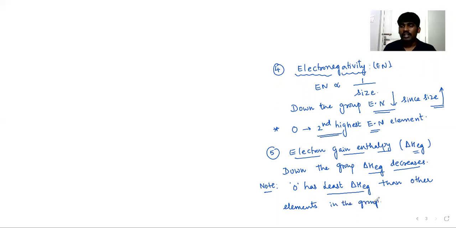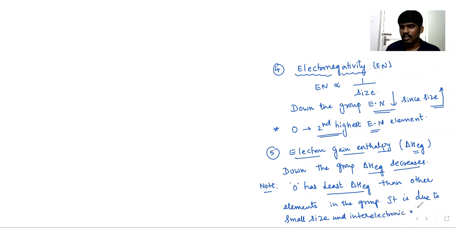Why is oxygen having the least electron gain enthalpy than other elements in the group? It is due to small size and interelectronic repulsions.